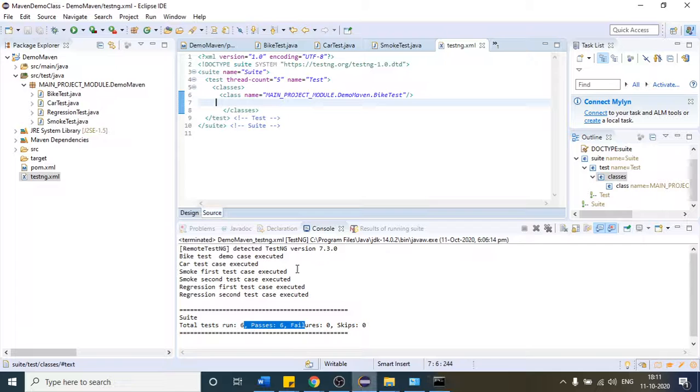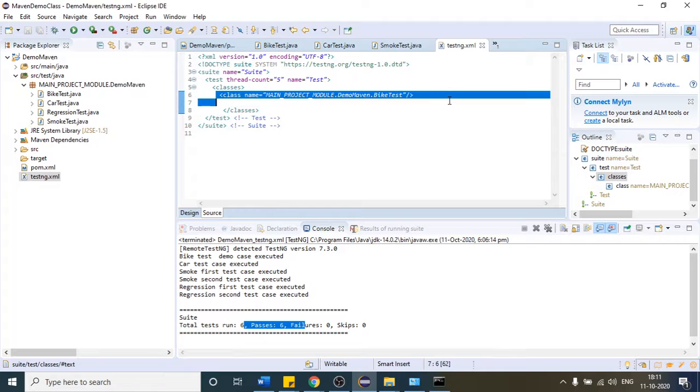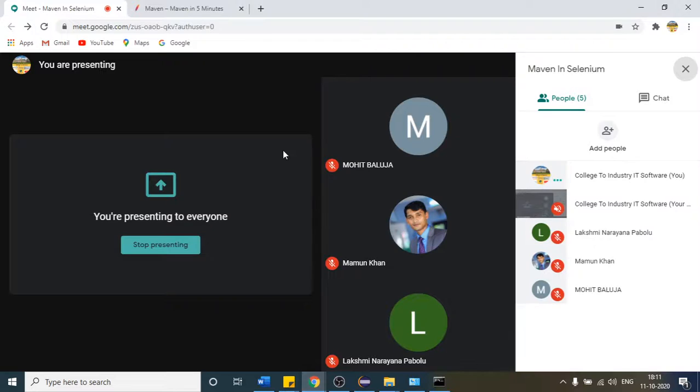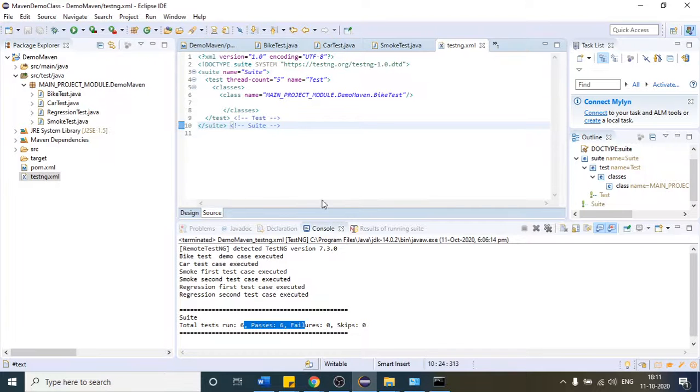Why? Because the testng XML will contain only this. So is it clear to everyone? Mohit, is it clear to everyone? Yes.